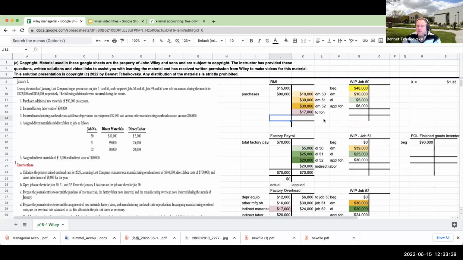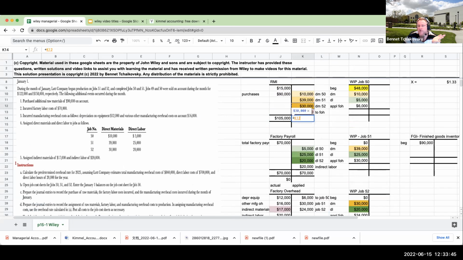Okay, so let's first come over here to raw materials inventory. So over here for raw materials inventory, I have total debits of 105,000.